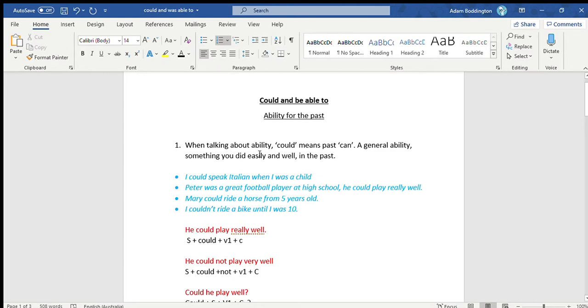When talking about ability, could means past can. A general ability, something you did easily and well in the past, okay? So maybe you want to talk about how as a kid you could play marbles really well, or you could play basketball really well, or you could ride a horse, or you could read. You could read by the time you were 5, or you could walk at 1 year old. Okay, so they're things that you were able to do, things that you did easily and well in the past.